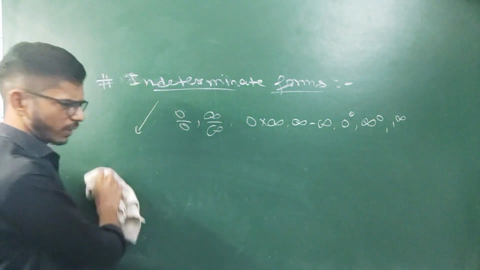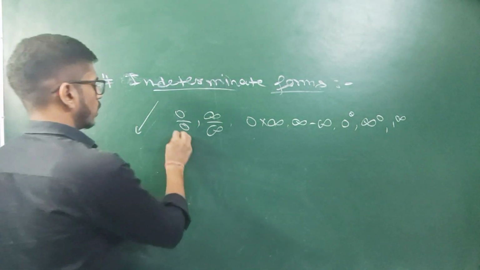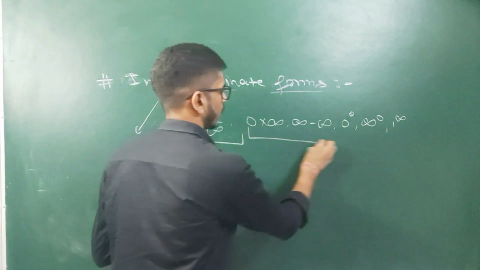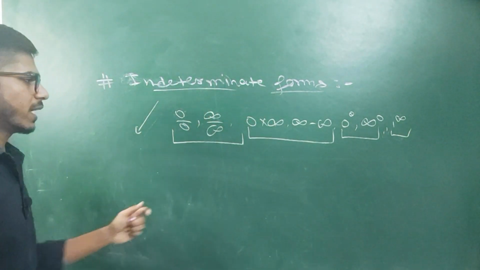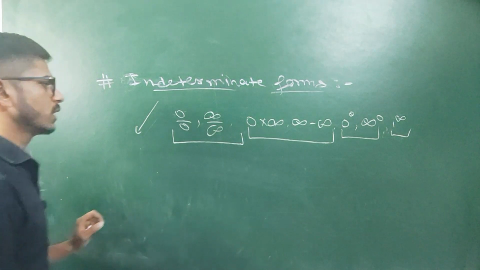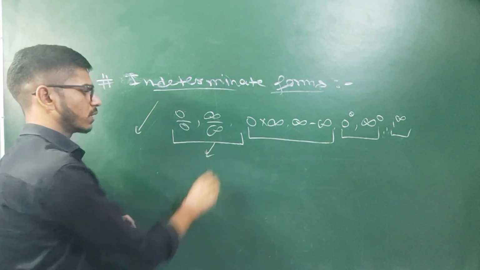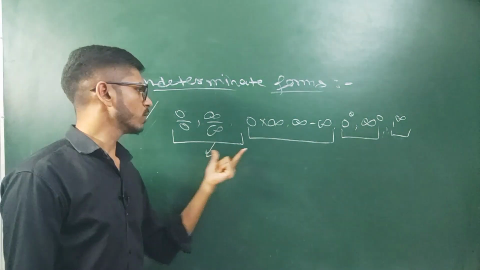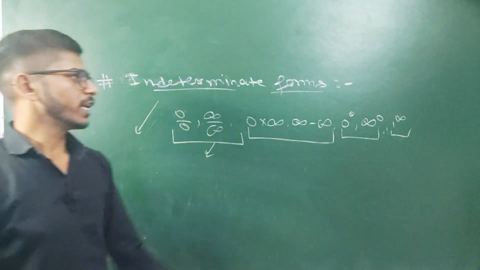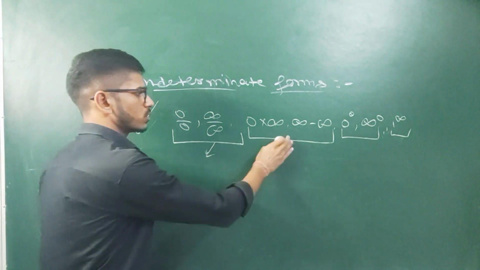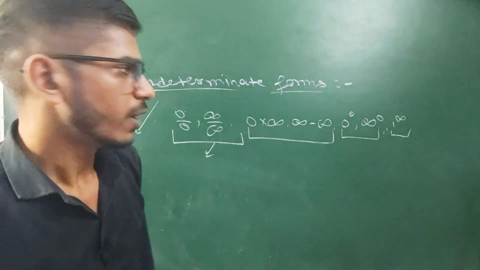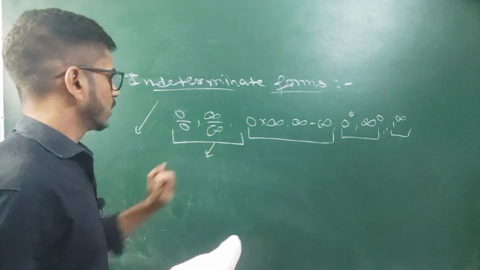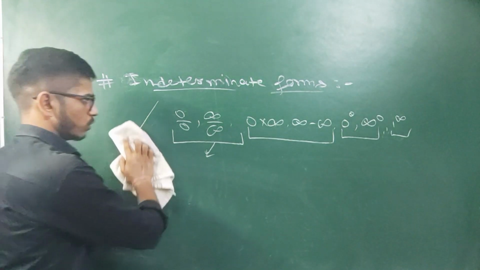So there are different methods to solve indeterminate forms. There is the same method for this form, same method for this form, same method for this. So we can divide these 7 forms into 4 sections. We will discuss the method to solve this type of indeterminate form. In this lecture we will discuss only these 2 types of indeterminate form, but in the next lecture we will discuss the remaining 3 indeterminate forms. Okay, so first of all we will see this first type of indeterminate form. Those are 0 by 0 and infinity by infinity form.